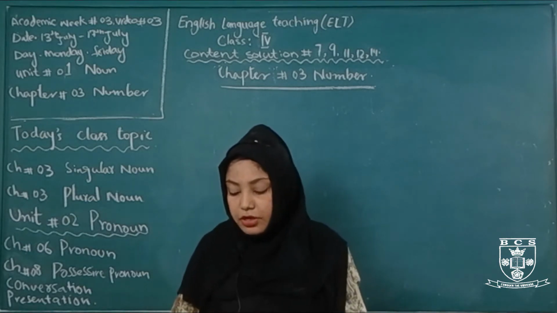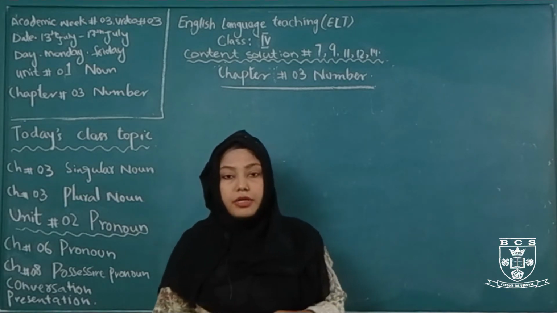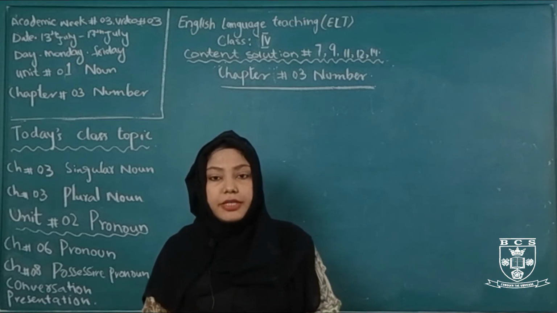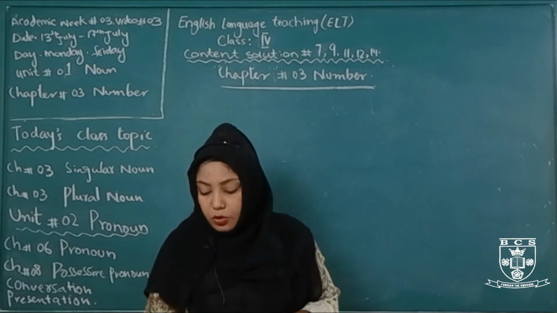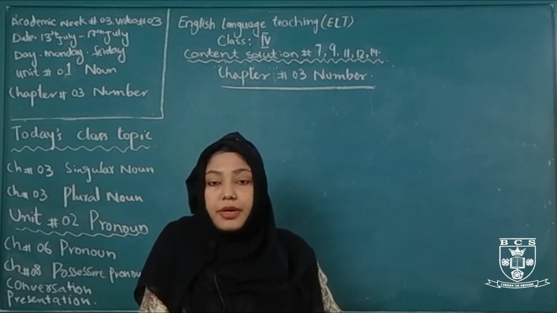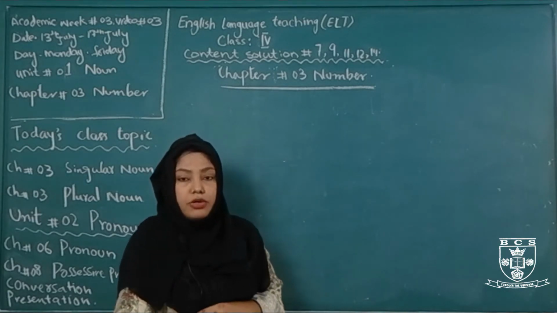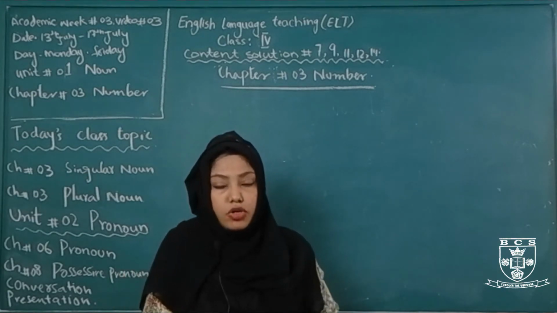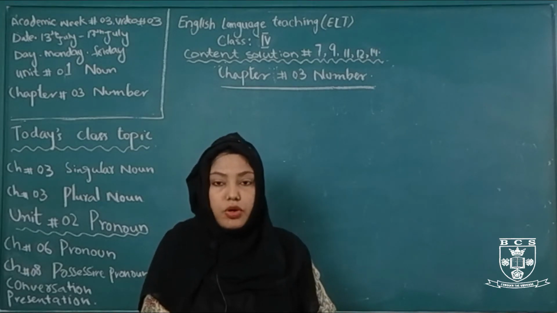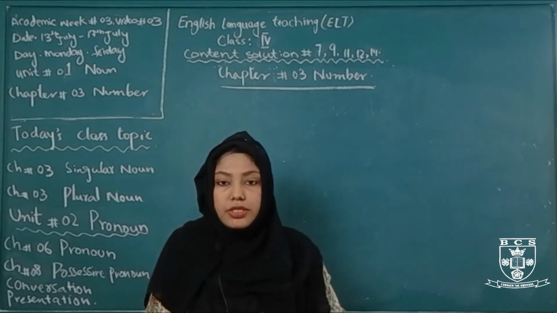And chapter number 6 pronoun, then chapter number 8 possessive pronoun, then our conversation and presentation. Before starting the video, let's have a small review of our previous video number 2, week number 2. In week number 2, what we learned about number. What is number? A noun can be singular as well as plural, and this is called number. There are two conditions of noun: either the noun is singular or it is plural. Number shows the number of noun.